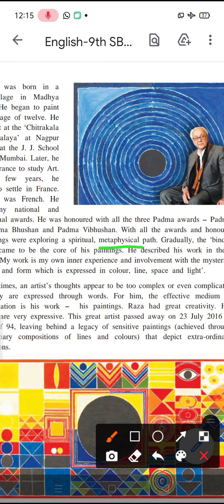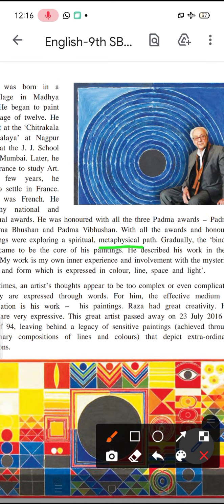So his paintings were trying to explore and discover in more detail about spirituality,